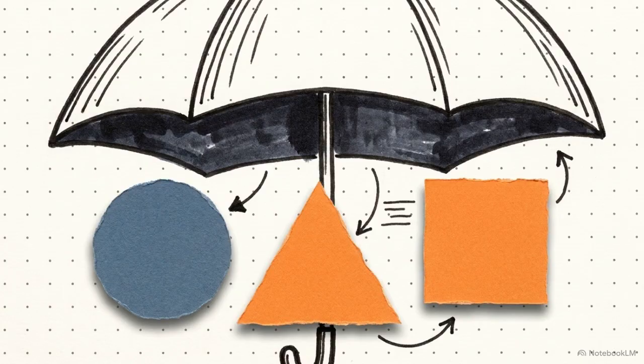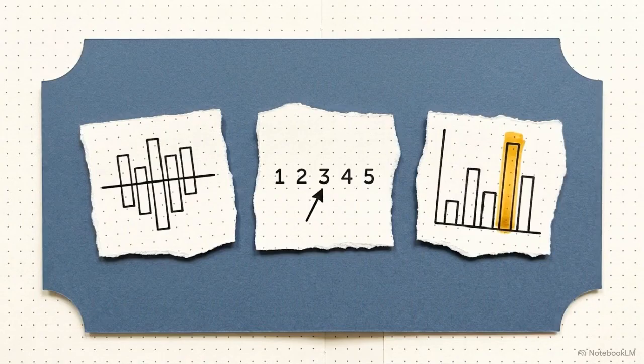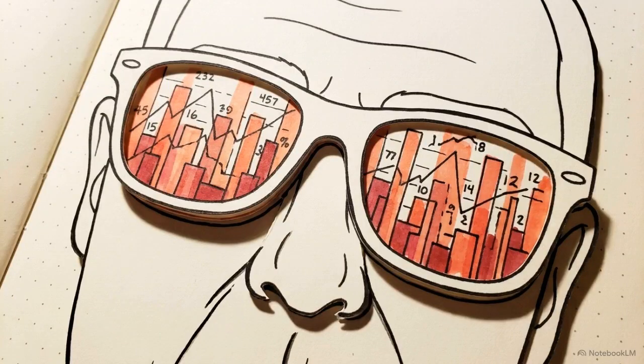Average is a highly manipulative umbrella term. It lumps together three distinctly different mathematical tools: the mean, the median, and the mode. If you don't know exactly which one you're looking at, the numbers will deceive you.